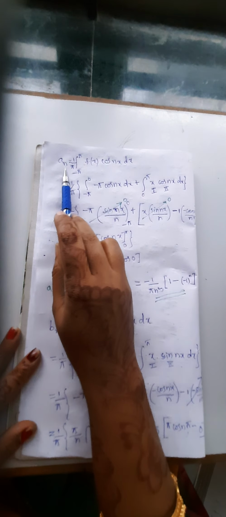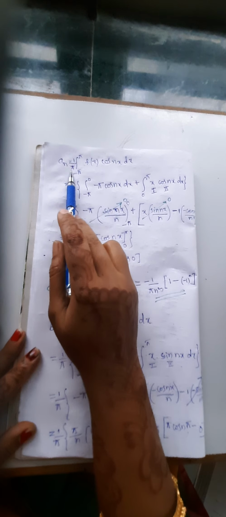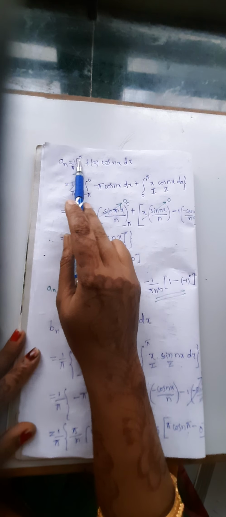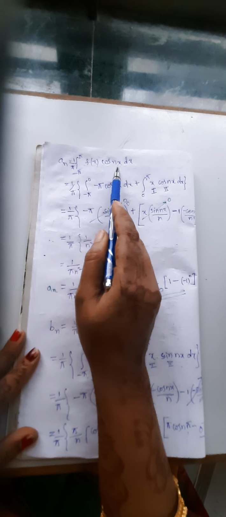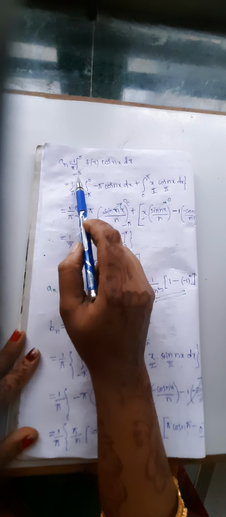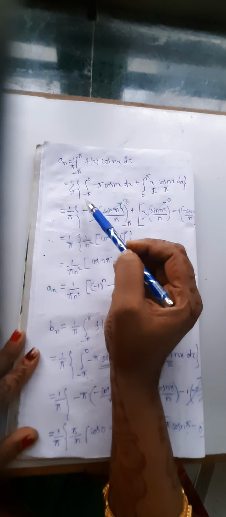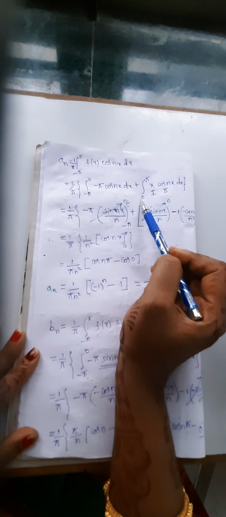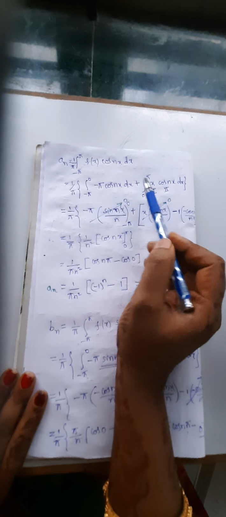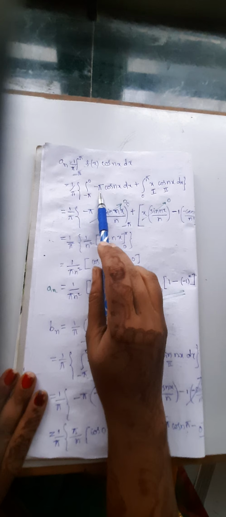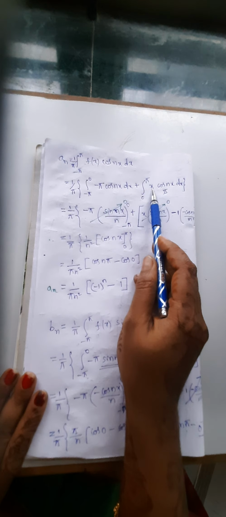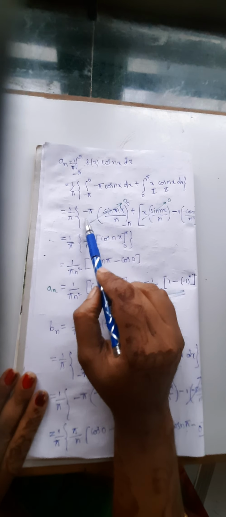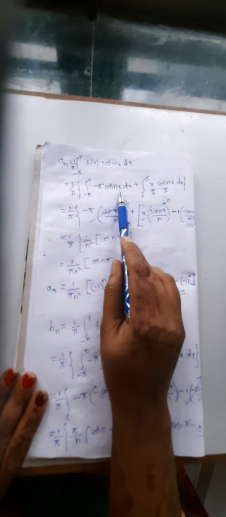Next we have to find a n, that is 1 by pi integral from minus pi to pi f of x cos nx dx. Here also minus pi to pi can be written as minus pi to 0 plus 0 to pi. The function in the interval minus pi to 0 is minus pi, and here the function is x. Minus pi is constant, only one function we have here. What is the integration of cos nx?